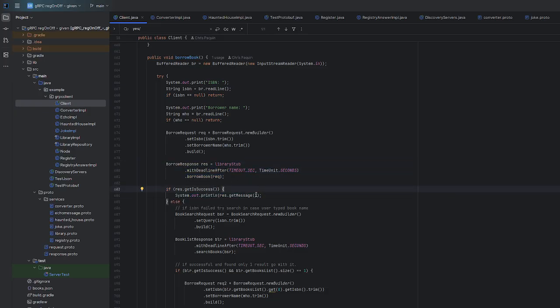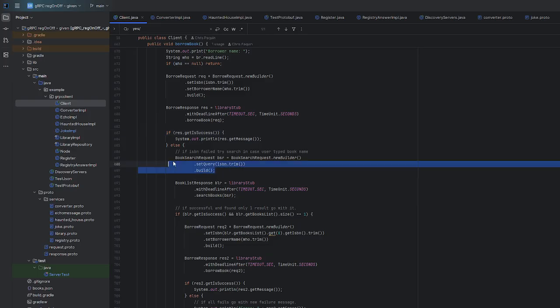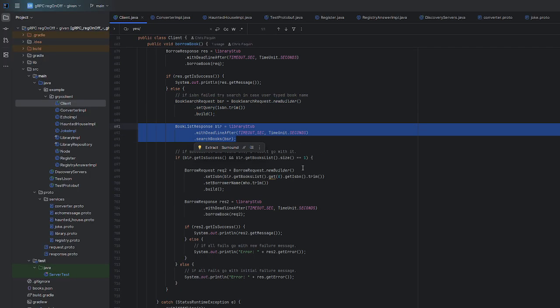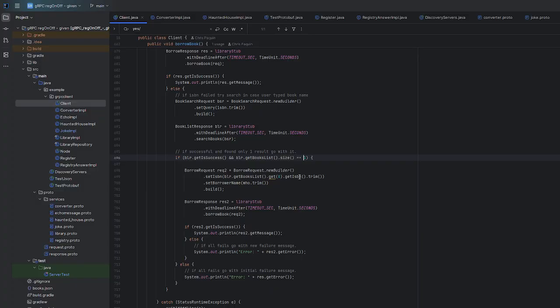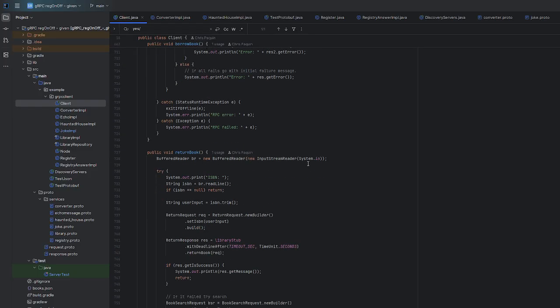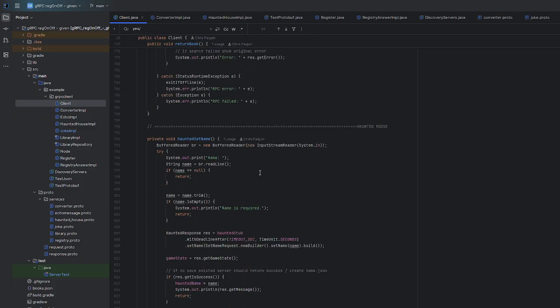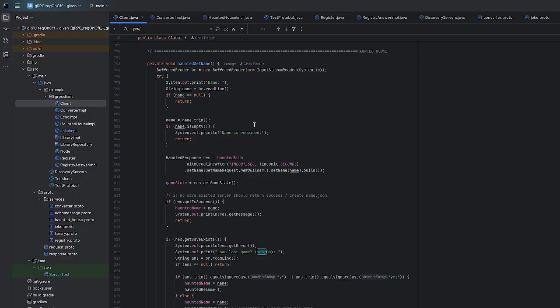But if it's not, then someone might have typed in an ISBN. We do a book search, book search up here. Get the response. If it's successful and we found only one entry, this is how we get the ISBN. This is what we described and I went through in the actual demonstration itself. And return books is exactly the same thing. Almost all of these are pretty generic and just send the information to the implementation.